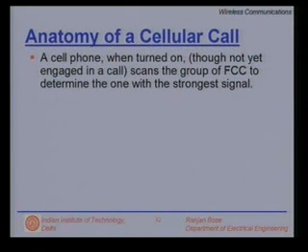Therefore, when you buy a phone, you have two kinds of time available, the talk time and the standby time, right? So, your phone can get discharged over several days even though you do not make a single call, because it has to monitor and keep itself updated as to which cell it is talking to.